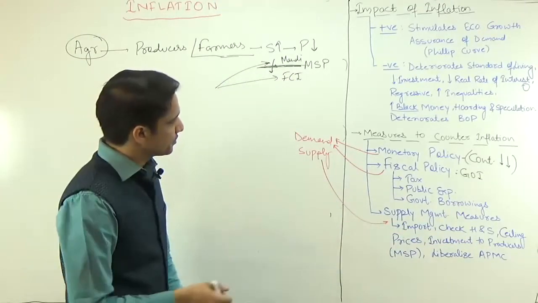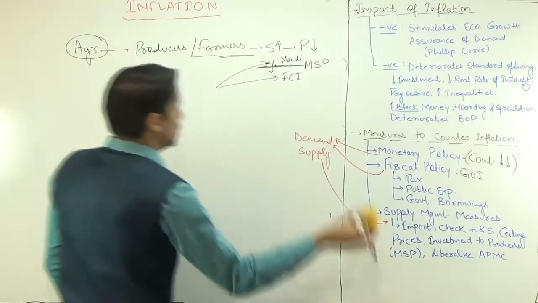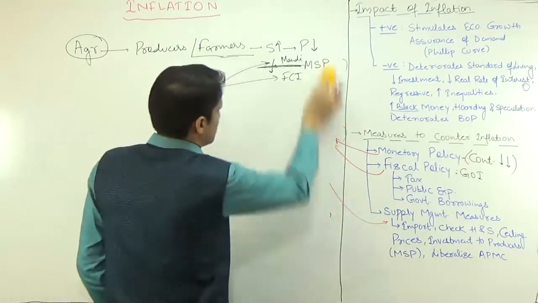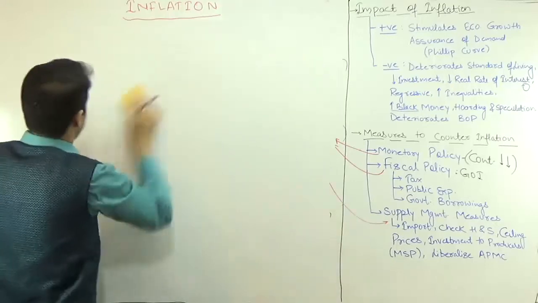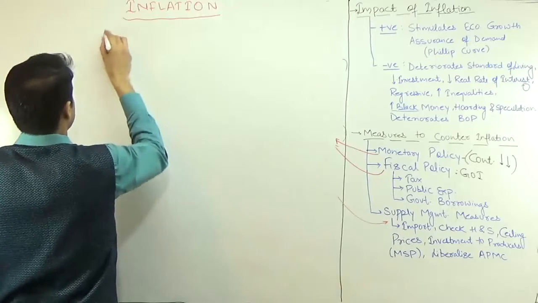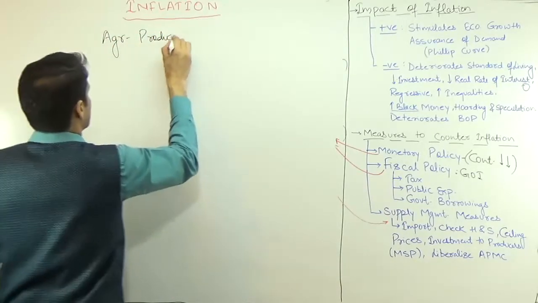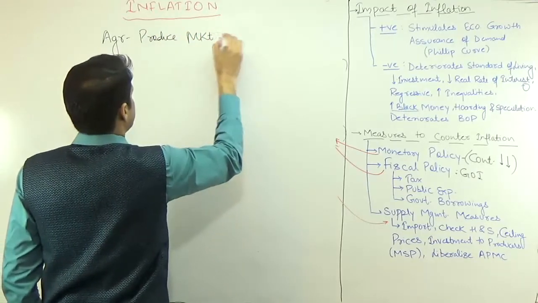And the last supply management measure to counter inflation is APMC. So I will discuss the APMC introduction here. What is APMC? APMC is Agriculture Produce Market Committee.